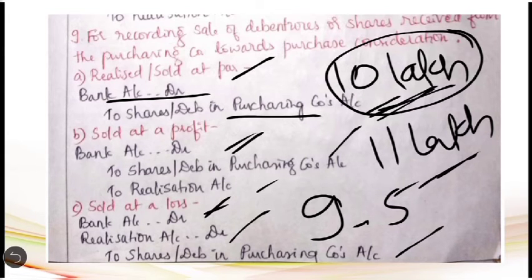Okay, so these are the different cases of realizing the shares or debentures, but usually we don't get this adjustment because whatever shares or debentures we get under purchase consideration will be allotted to the shareholders. If at all you get this adjustment, then depending upon the case of how it is realized, you have to pass any one of the entries.